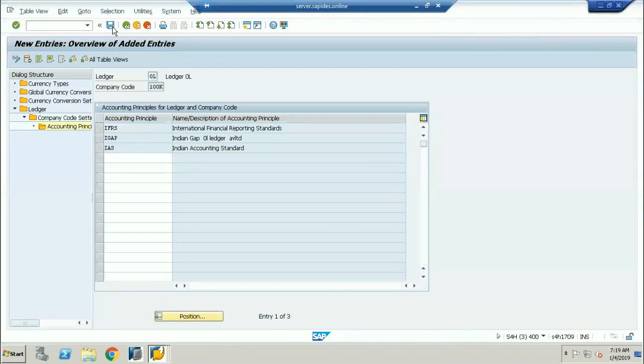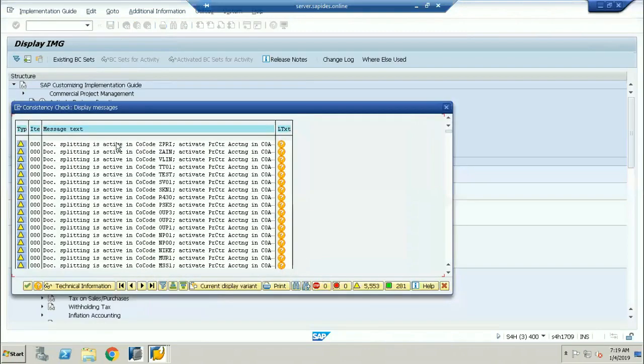Okay, now I'll save. Now this will not become ledger specific. This will become account specific postings. So I need to create one GL account for IFRS, and one GL account for the GAAP, like this.